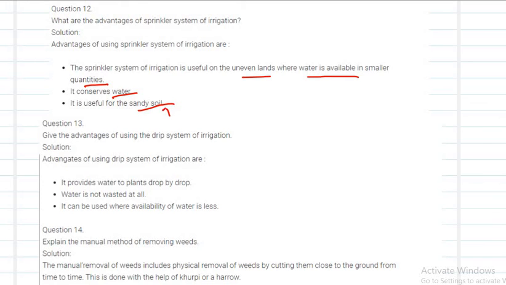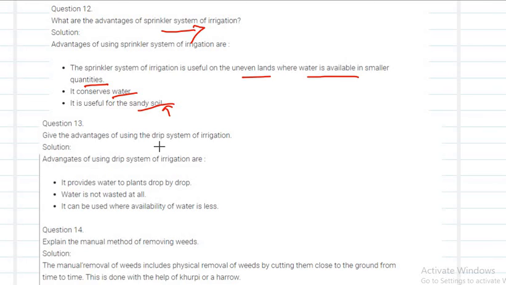So if you are using the sprinkler system, you are not wasting water; you are conserving it. That is the thing here. It is useful on uneven lands and where water is available in smaller quantity.